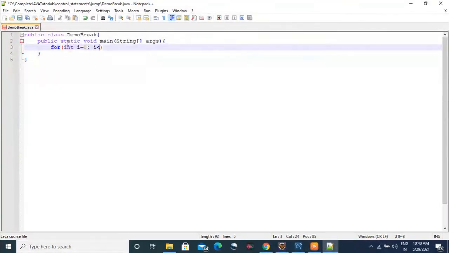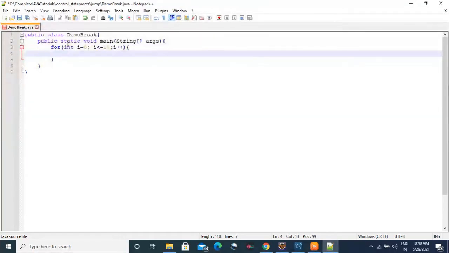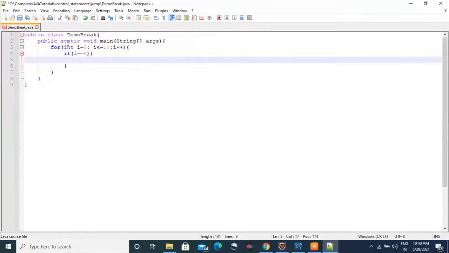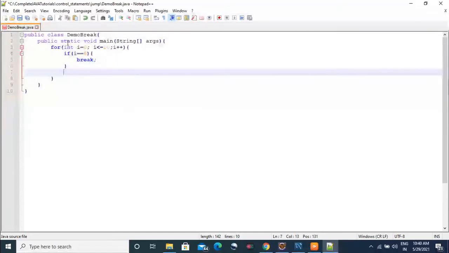So for int i equal to 0, i is less than or equal to 10, and i++. Here we will see what is the use of the break statement, which I was telling you will break after this particular condition. So we'll see whether it is breaking or not. Here we are using if i equal to 6. As soon as it reaches 6, it will break, so it will print from 0 to 5. We'll see whether it is printing or not. System.out.println of i.